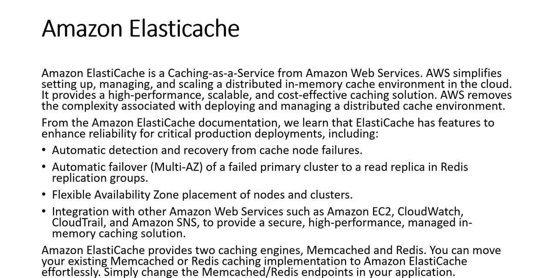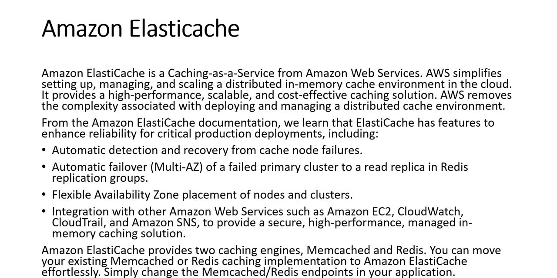From the Amazon Elasticache documentation, we learn that Elasticache has features to enhance reliability for critical production deployments, including automatic detection and recovery from cache node failures, automatic failover, flexible availability zone placements of the nodes and clusters, and integration with other Amazon Web Services such as Amazon EC2, CloudWatch, CloudTrail, and Amazon SNS to provide a secure, high-performance managed in-memory caching solution.